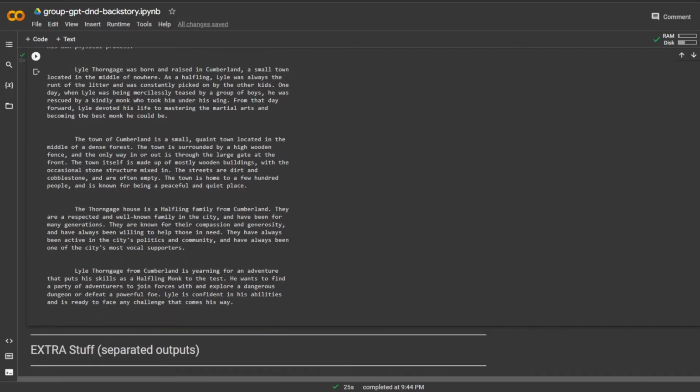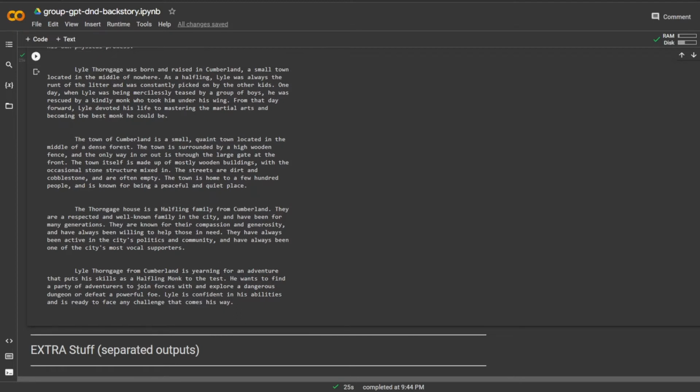So the Thorngage House is a halfling family from Cumberland. They are respected and well known in the city and have been for many generations. They are known for their compassion and generosity and have always been willing to help those in need. That is exactly how Lyle seems to be. They always have been active in the city's politics and the community and have always been one of the city's most vocal supporters.